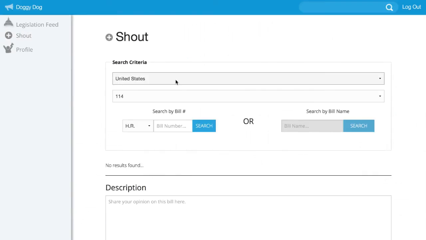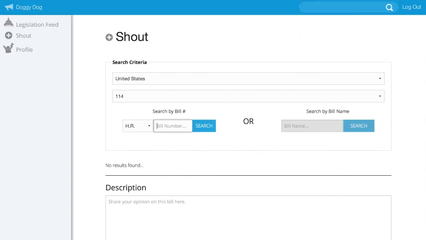And here, this is the core feature of the site. This is where I get to select the bill that I want to talk about and say whether or not I support or oppose it, and give my explanation as to why. If I am talking about a federal bill, the app defaults to federal status, so I just leave it and go down here to the prefix. I can click HR, HRES, SRES, and so on, and then I just put in the bill number. So I can put 123 or whatever.